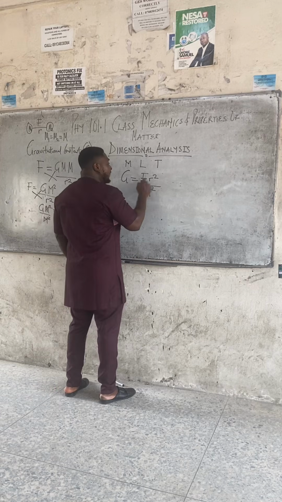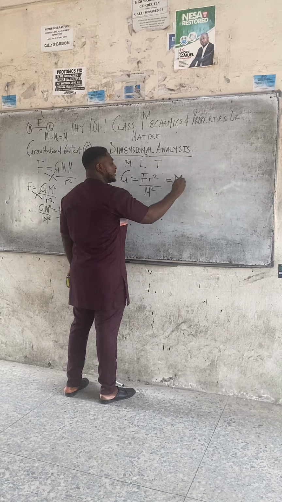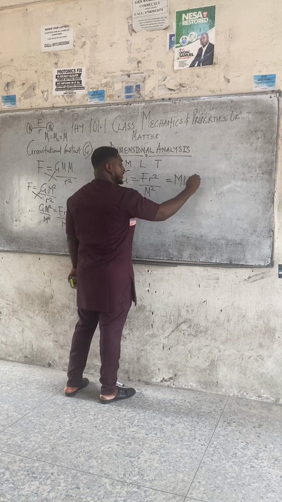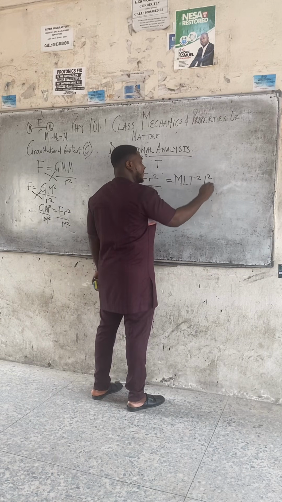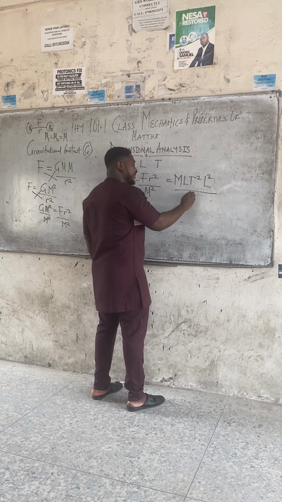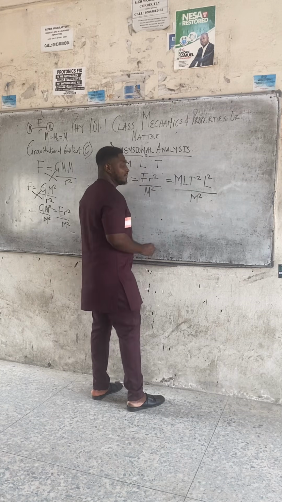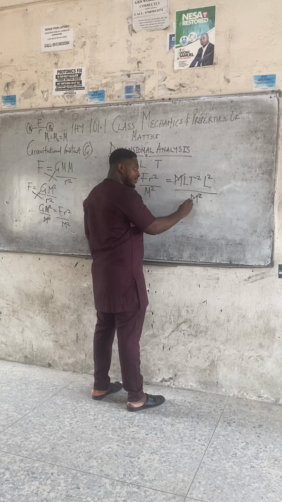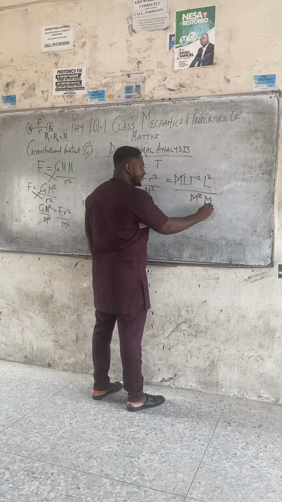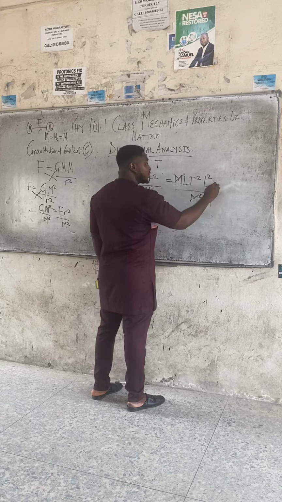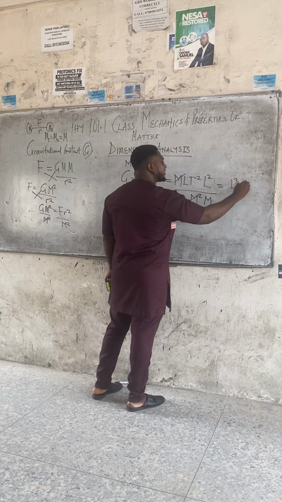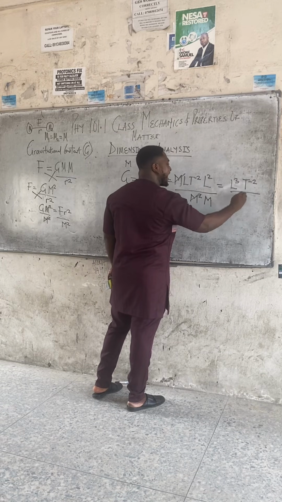Class, we've gotten the dimension of force before. Force is M L T to the minus 2. Go back to your note, you will see it. We did it before, right? r means distance, L squared, all over mass, m squared. Can m cancel one m here, leaving us with one m here? L times L squared, L raised to power 3. So we are left with L cubed, T to the minus 2 all over m.